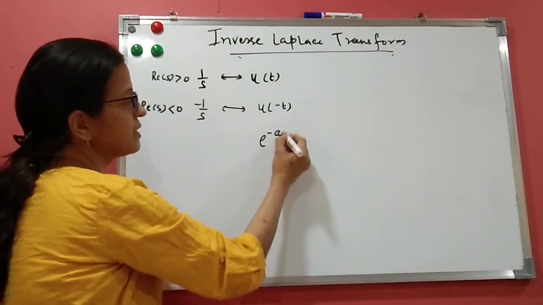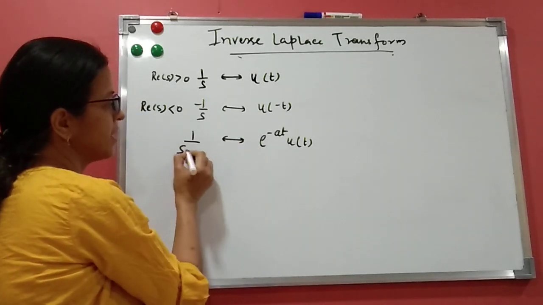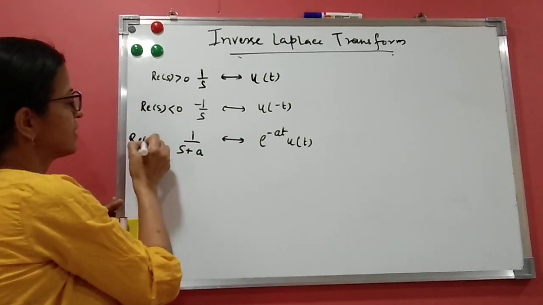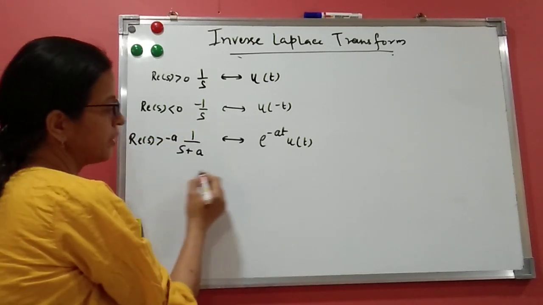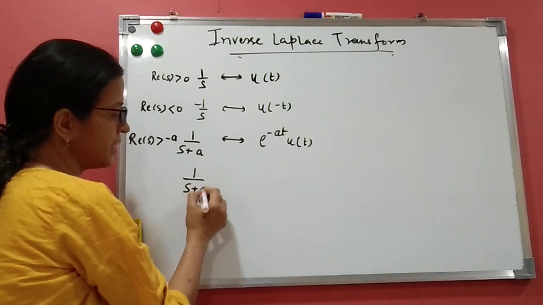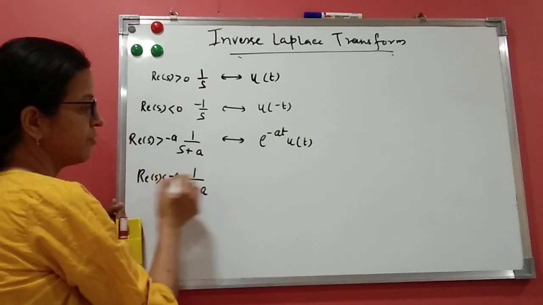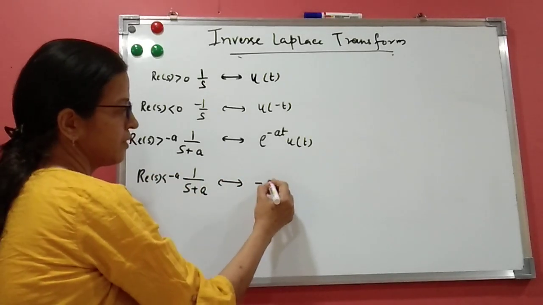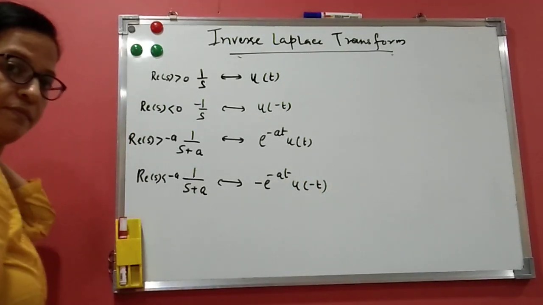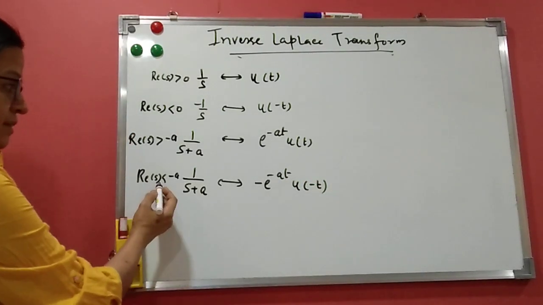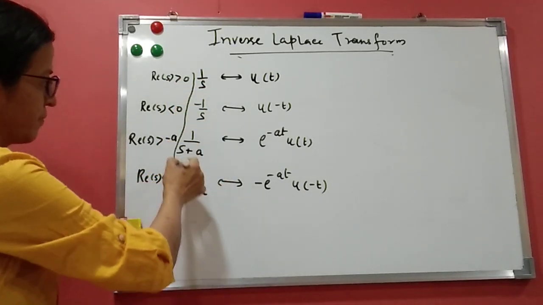Similarly, e raised to minus at u of t, what is the Laplace transform? 1 upon s plus a, real s is greater than minus a. Okay, so now if I write 1 upon s plus a, again the same, but real s is less than minus a, now the difference will be here. The Laplace inverse will be minus e raised to minus at u of minus t. Because it is real s less than minus a, this is the ROC.